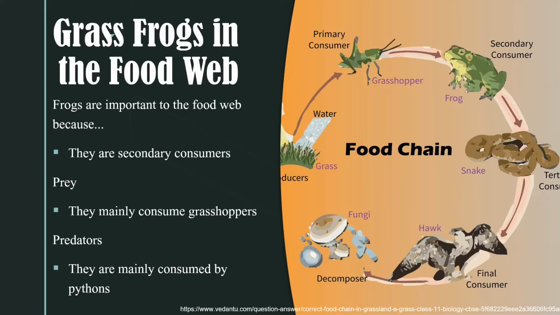So let's talk about the grass frogs and the food web. So in the picture right here, you can see a food chain. The grass frog is considered a secondary consumer. So that means it will consume primary consumers such as the grasshopper. Some other primary consumers that they would consume are snails and bugs. While they will consume the grasshoppers, they would be eaten by terrestrial consumers. Their main terrestrial consumer is a snake, while other predators that can eat the frog are ducks and crows.